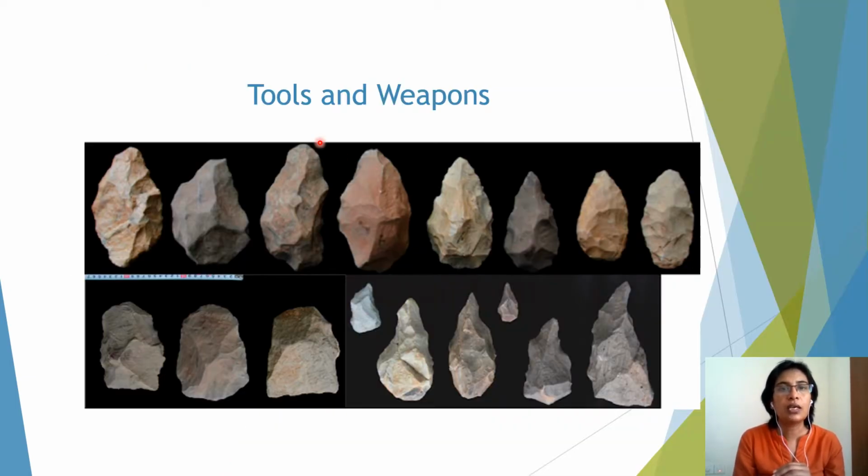Now you see, he's also made tools and weapons. Can you see that? Look at these tools. Probably this was used for killing animals, when there is something sharp, or for pounding, tearing, all that, for knives, hammers, for all that he started using stones. And that is why it's called the Stone Age, because he has started using a lot of stones. So these are the tools and weapons that he has made in the past.